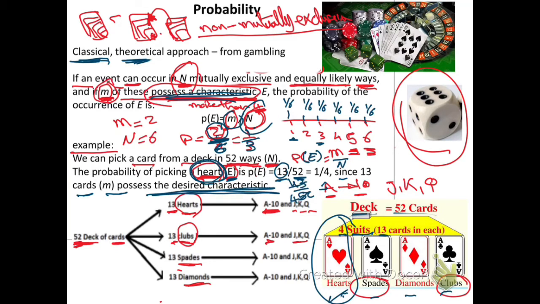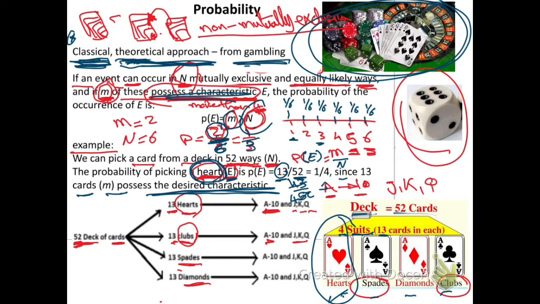So this is the end of this slide. This is called the classical or theoretical approach. We are dealing with it on paper, like gambling, theoretically, all on paper. There is no experiment here. So this was the first one, the classical or theoretical approach, and the example of it is gambling, all this paper and dice and card games which people play for money. But in the next slide, we'll discuss the practical approach.